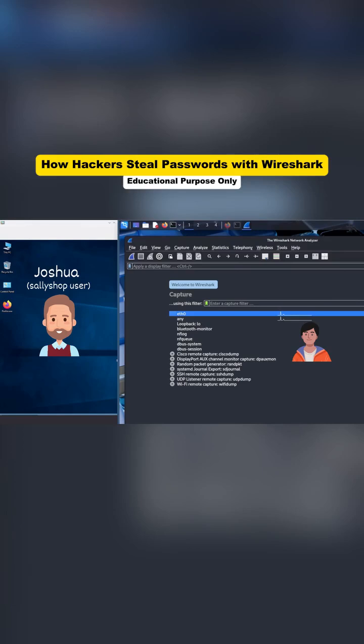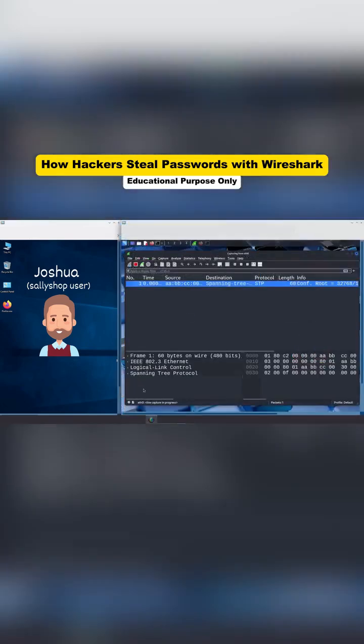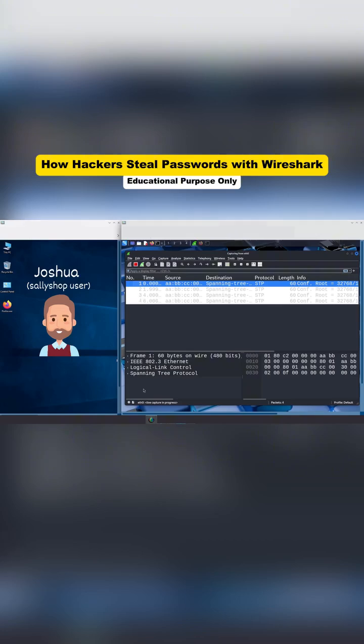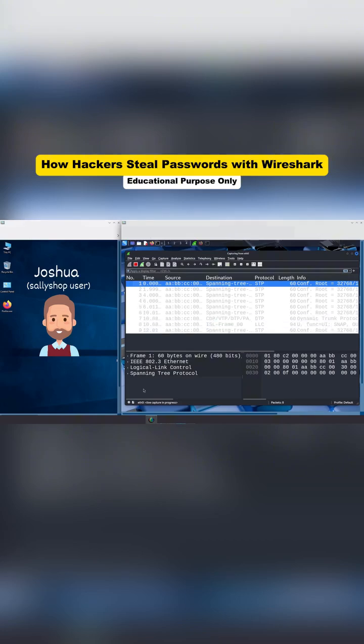To capture traffic from a specific connection, Kim needs to pick the correct interface. That's the one that's actually listening to the network Joshua is on. In this case, both Kim and Joshua are connected to the same local network via a wired Ethernet connection, Ethernet 0, so Kim selects that interface. He double-clicks it, and Wireshark begins capturing everything on that network, in real time. Here's the critical detail. Everything Joshua sends across this network, every click, every form, and yes, even his login credentials, can appear on Kim's screen in plain text.